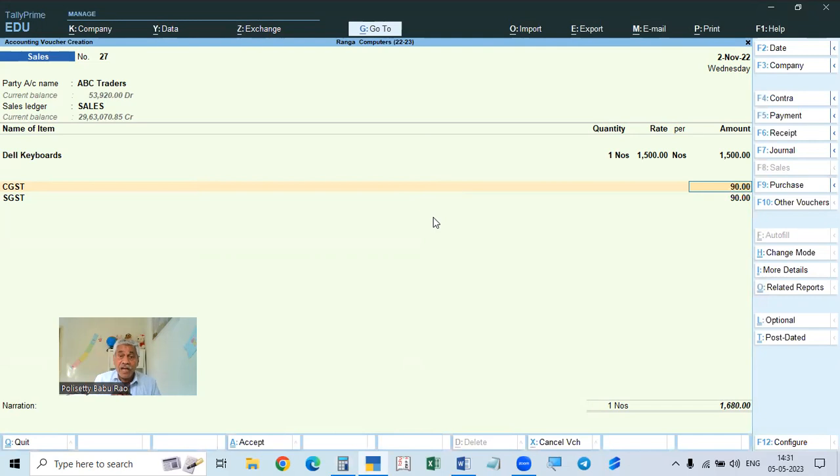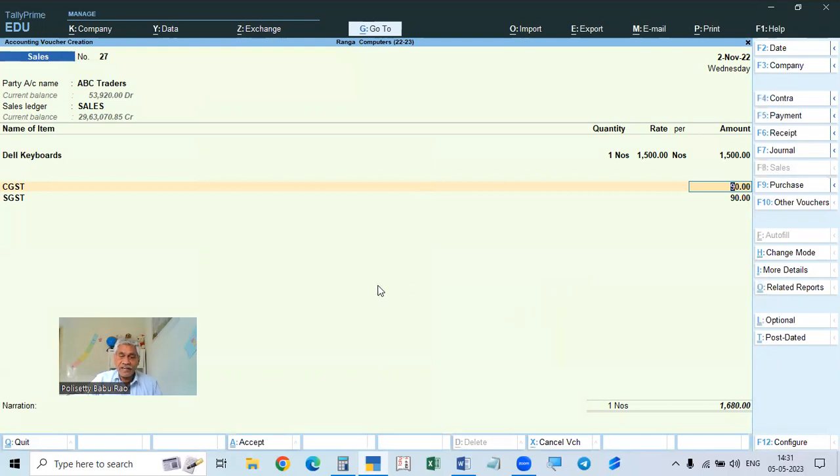If you give the rate inclusive of tax, that is, 1500 rupees is the rate including the tax, it will divide that amount and calculate the taxable amount. Then if you calculate the tax, the total amount will be equal to the price including tax. So that is the setting.